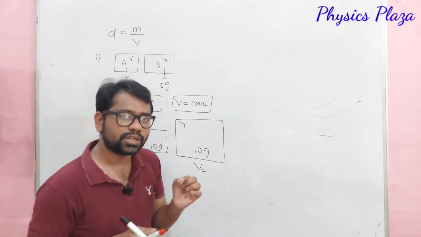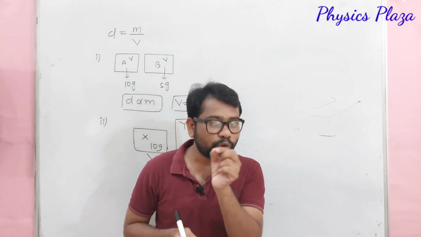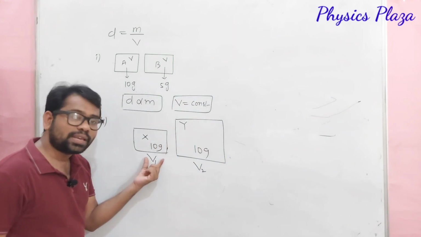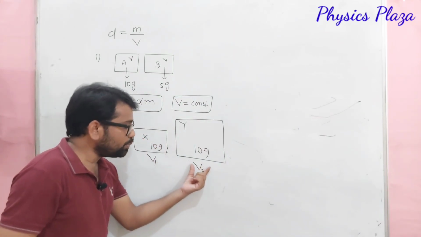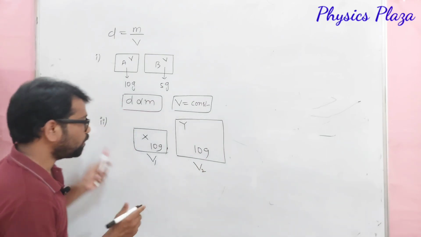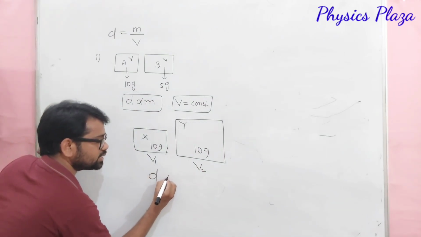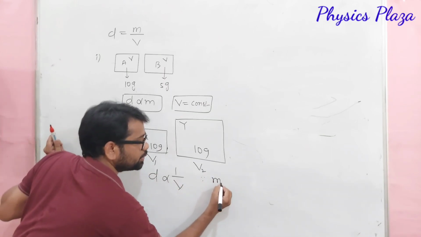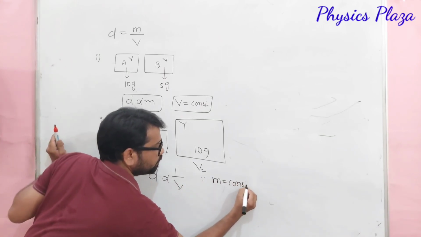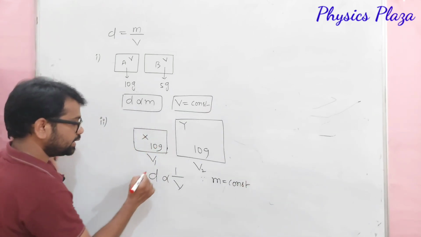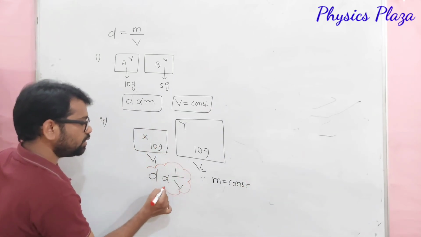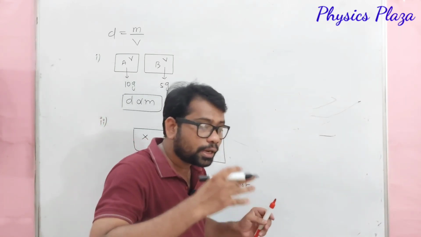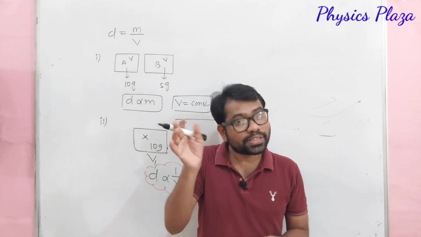So here we can say that, dear children, for a given amount of mass, density is inversely proportional to volume. As volume is less, density will be more. Here volume is more, density will be less. So here what can we say? Density is inversely proportional to the volume, since here mass remains constant. So it's very important. And other than mass and volume, dear children, density also depends on temperature.